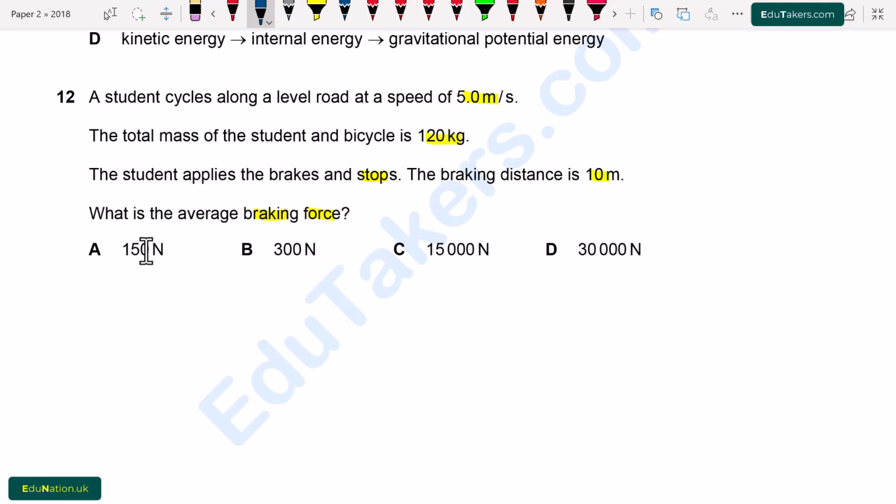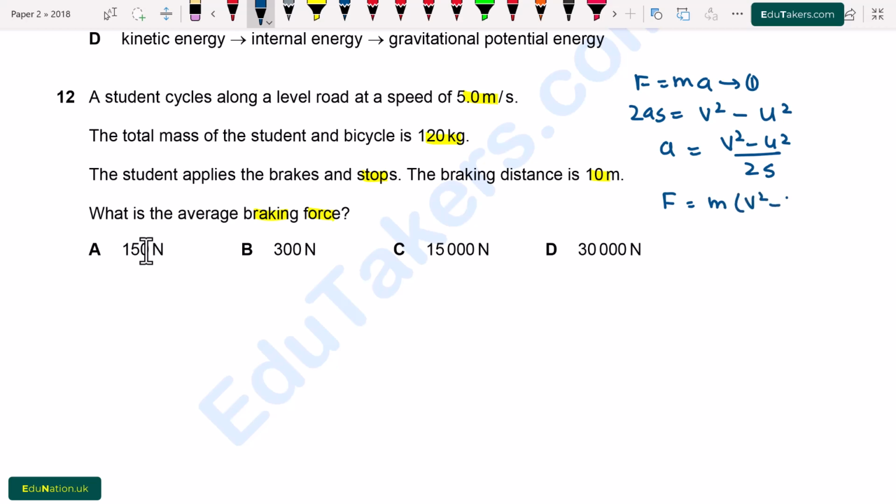According to Newton's second law of motion, F is equal to ma. In order to calculate the acceleration, we apply the equation of motion, that is 2as is equal to v square minus u square. First of all, from here I find out the value of acceleration. It will be equal to v square minus u square over 2s, and put this value into equation 1. So force will be equal to m times v square minus u square over 2s.